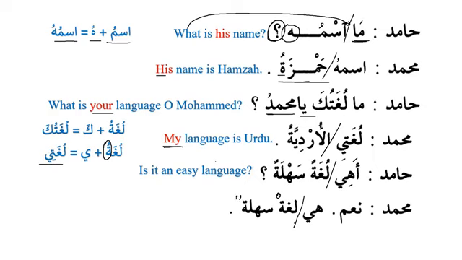It's an easy language. Okay. Lughatun sahlatun. What kind of phrase is this? It is an adjective phrase. Okay, adjective phrase. Why? Because we have noun and adjective, we have mawsuf and sifa. All right.